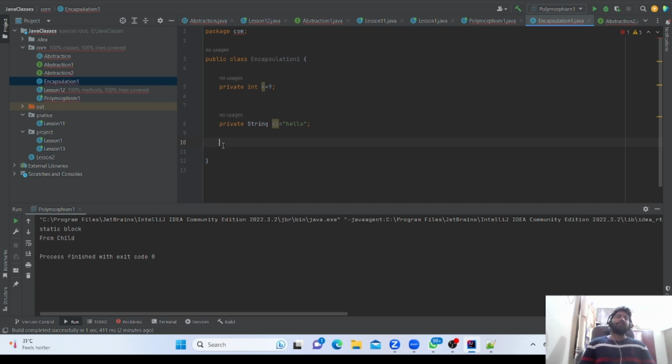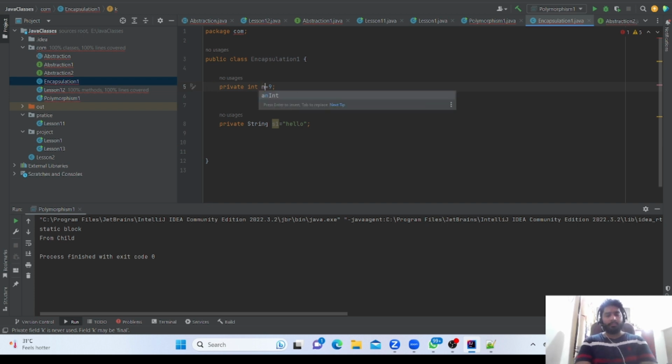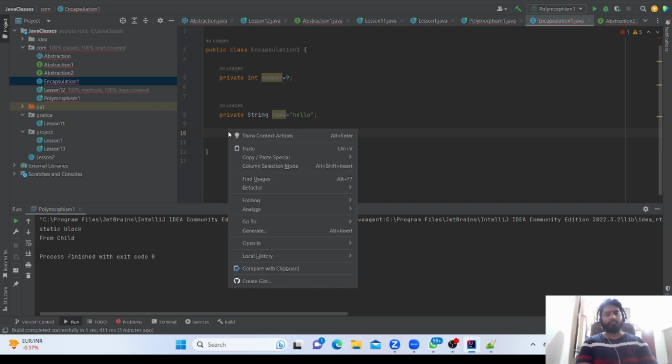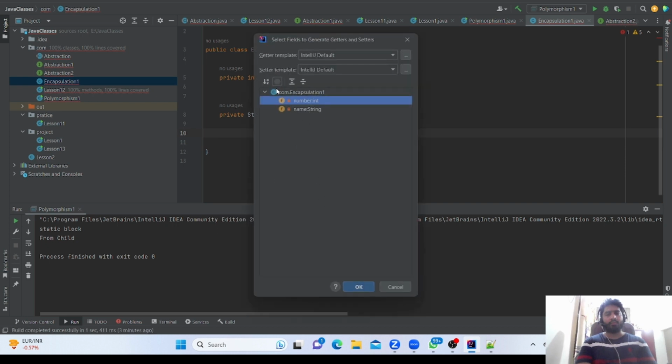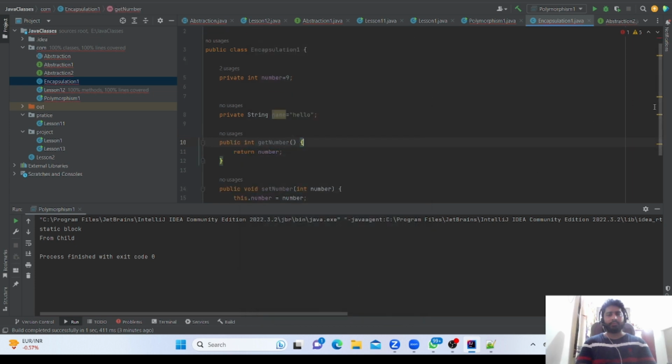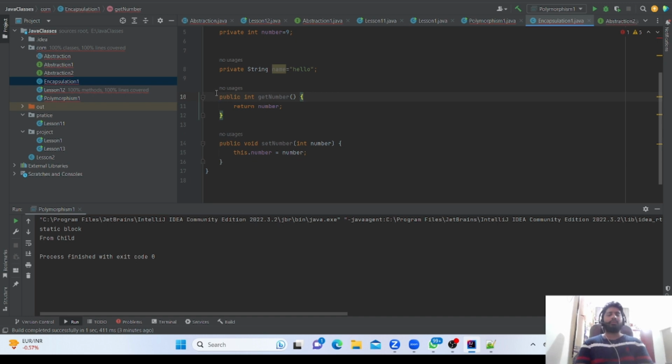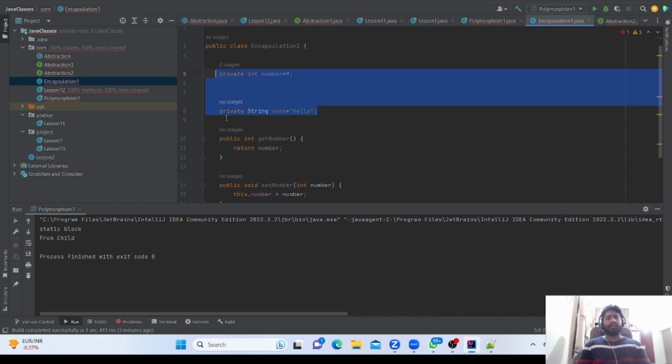We'll make public setter and getter, and use them for number and name. So encapsulation is that we are hiding this data from the outer world and just using the setter and getter.